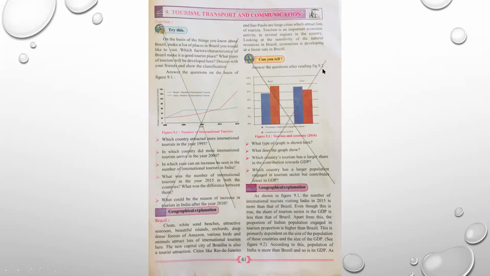Answer the questions after reading figure 9.2. You have 4 questions. The last one, which country has a larger population engaged in tourism sector but contributes lesser in GDP? Please cancel these 2 points. See carefully and then do the cancellation with pencil.